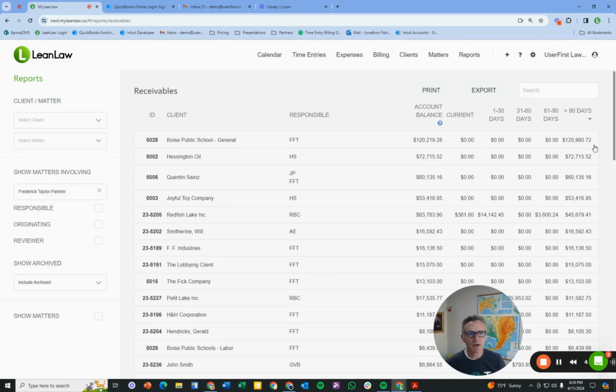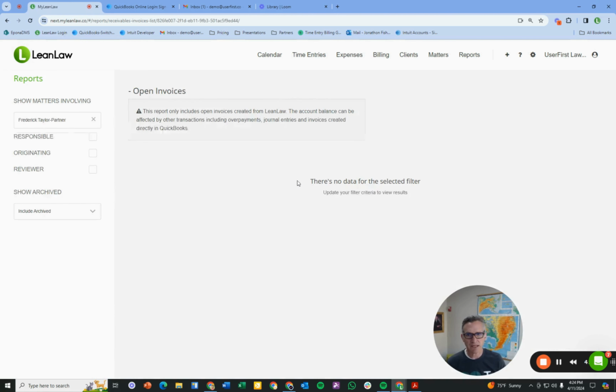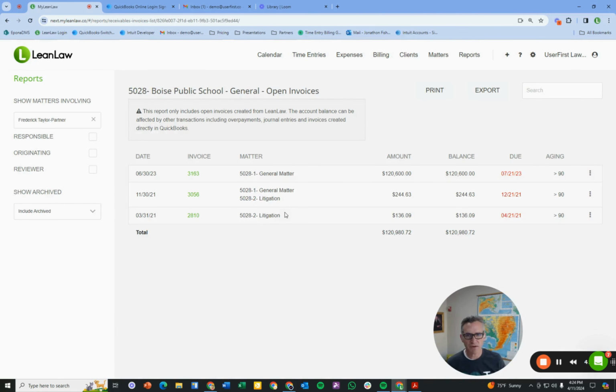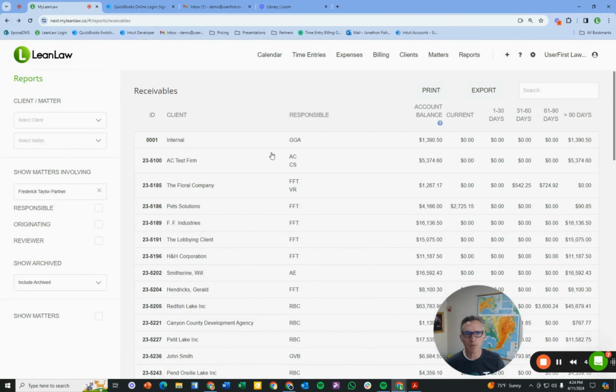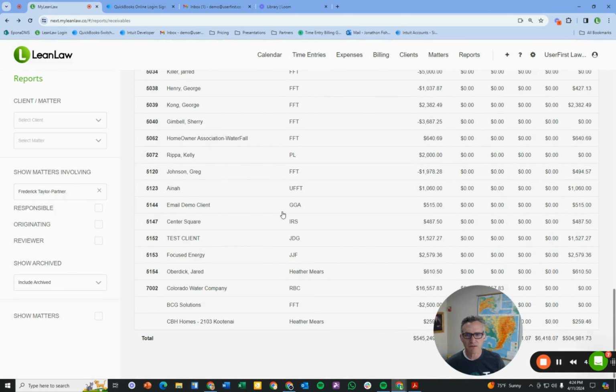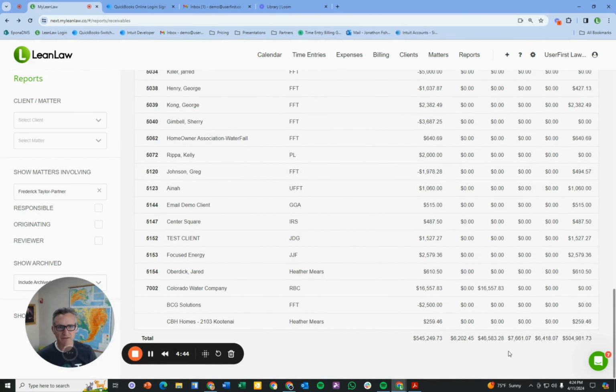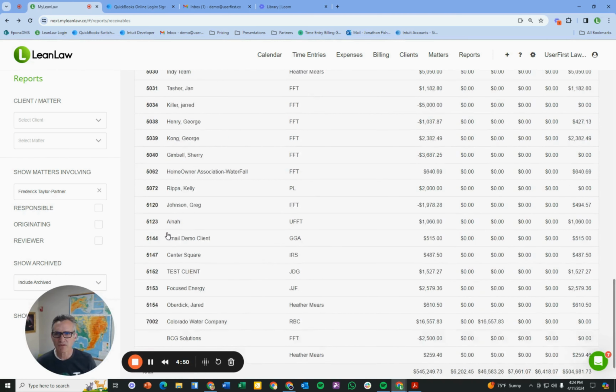It's aging over 120 days. I can click into that and see which invoices are aging, and of course, view that invoice and act on it as needed. So our report here allowed me to quickly see, well, what is the total amount that this attorney has at the respective buttons? So $504,000 of outstanding revenue to receive.